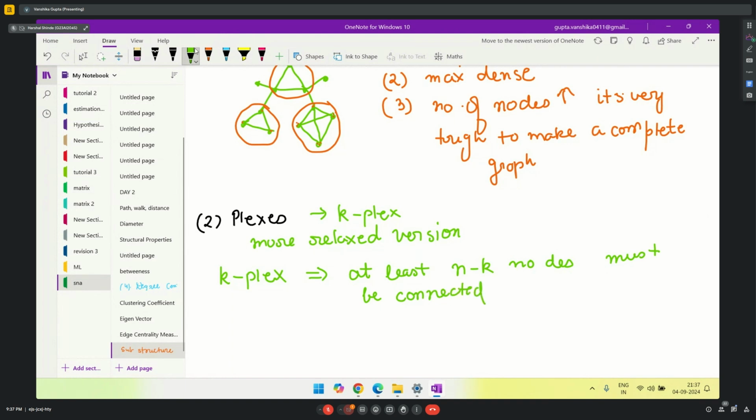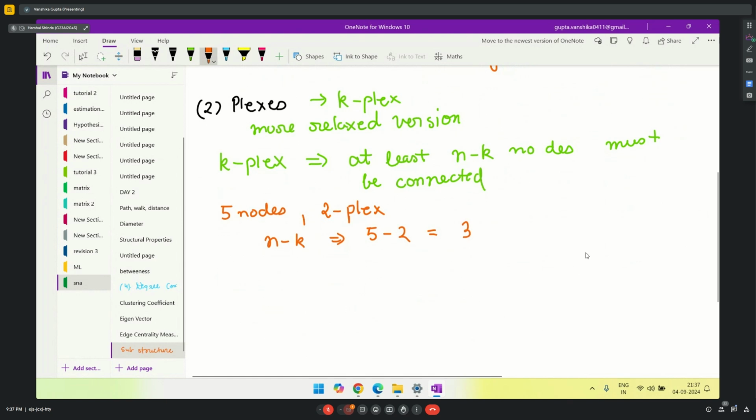What is the meaning of this? For example, let's say you are given 5 nodes and you are asked that if you want to make a 2-plex, how much node connectivity is required? The minimum node connectivity you can find by n minus k, that becomes 5 minus 2, which is 3. So minimum 3 connections must be there for it to become k-plex.